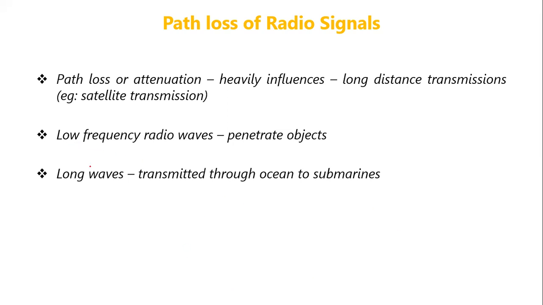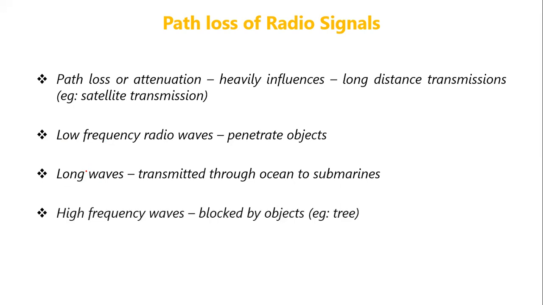If the frequency is less, then the waves will be longer. If the frequency is high, then the waves will be shorter. So long waves are nothing but low frequency waves. Low frequency waves can penetrate objects, whereas high frequency waves get blocked by objects.